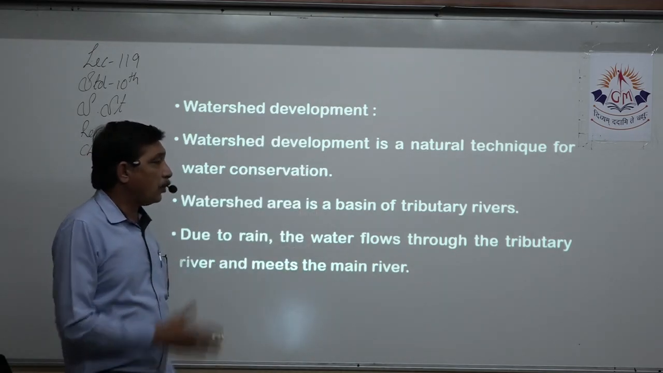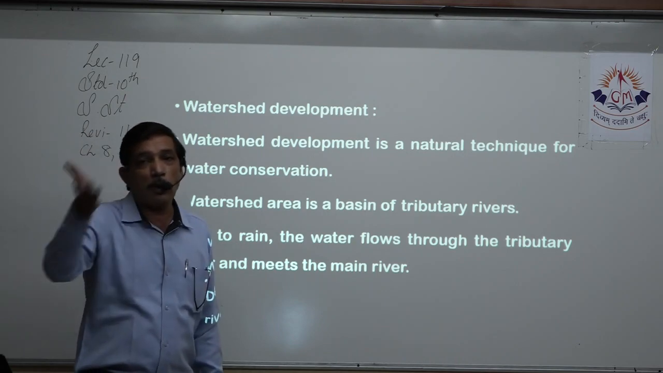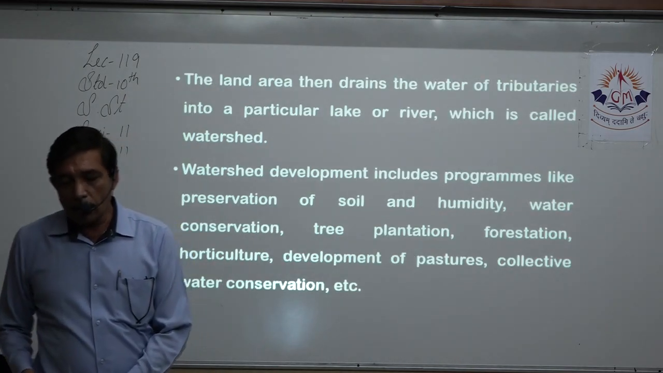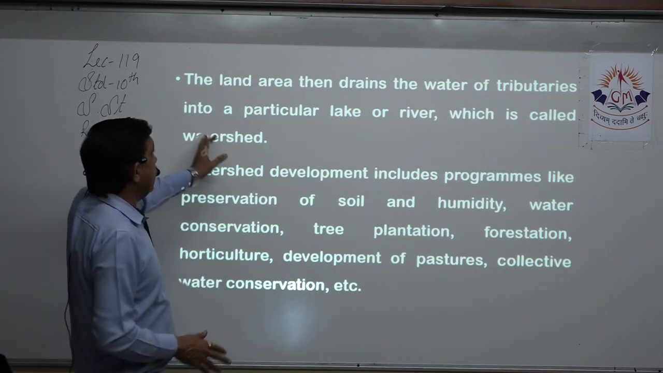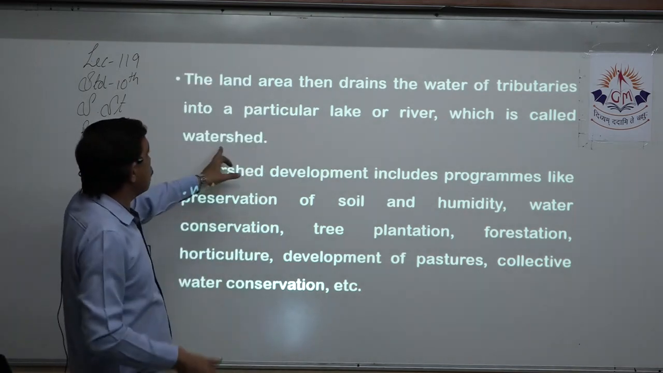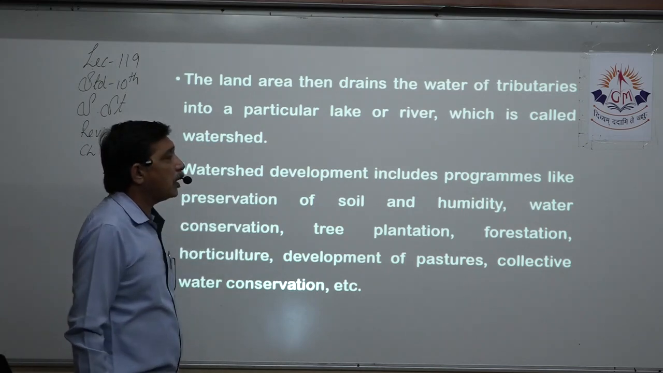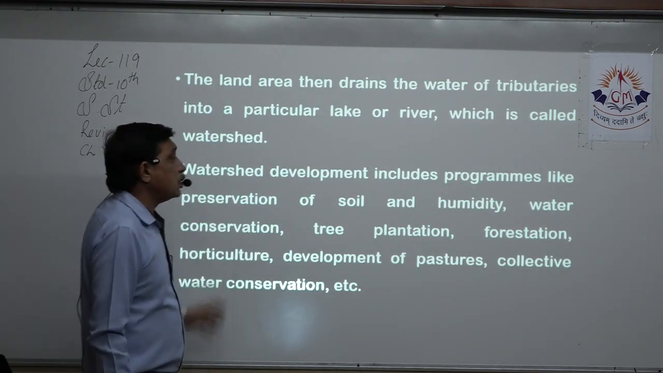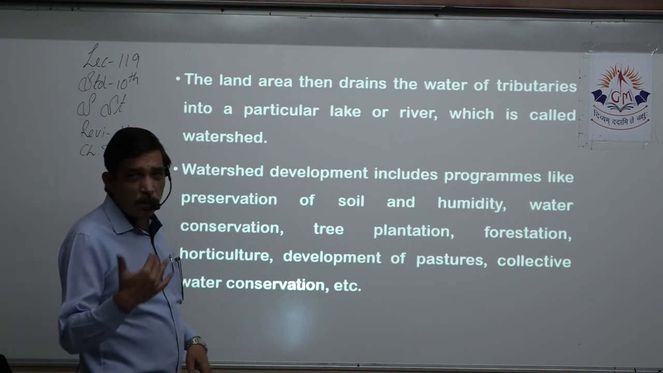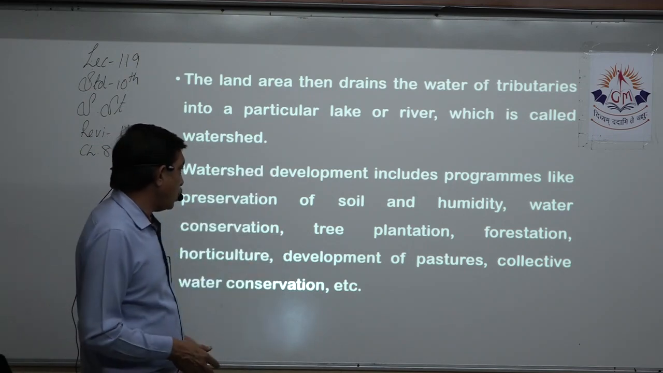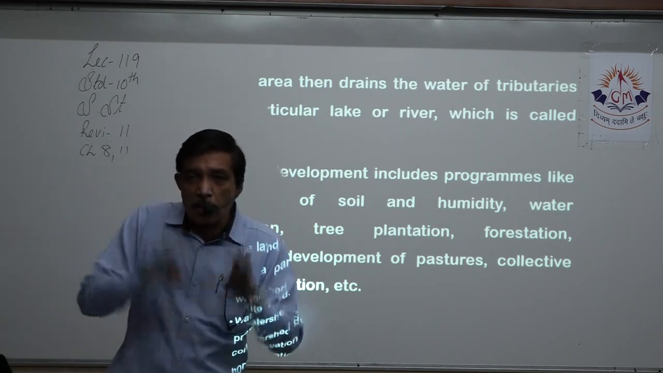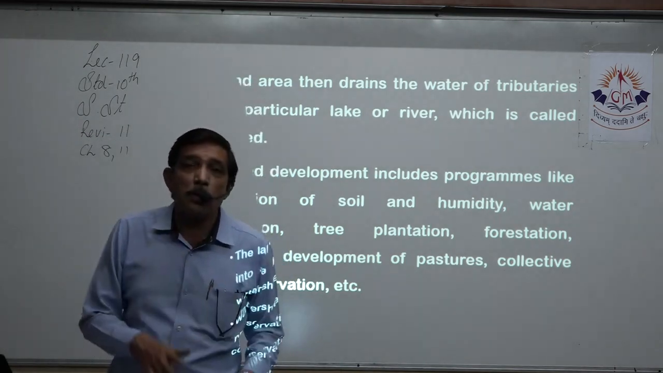Due to rain, the water flows to the tributary and the tributary meets the main river. The main river goes and dumps its water in the lake or sea, and the whole of that area is called a watershed. Watershed development includes programs like preservation of soil and humidity, water conservation, tree plantation. The more trees you grow, the more water will go down. Forestation, horticulture, development of pastures, all these things stop the rainwater and allow it to go into the ground.